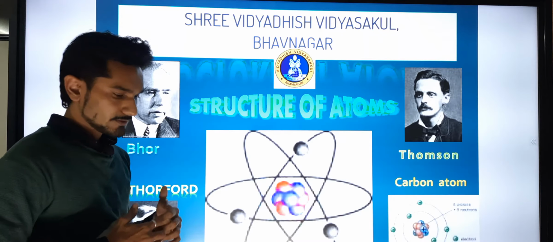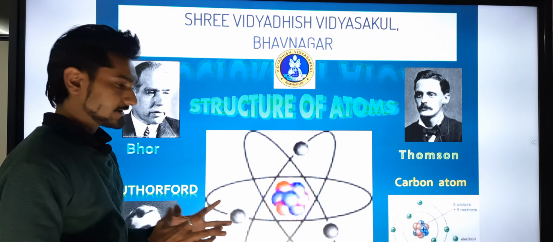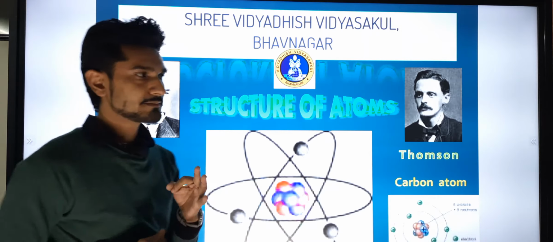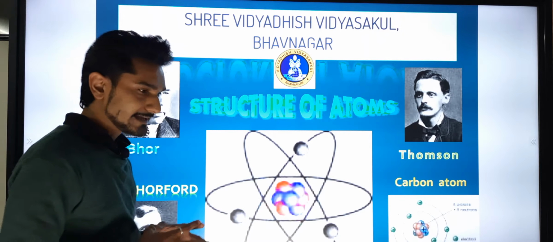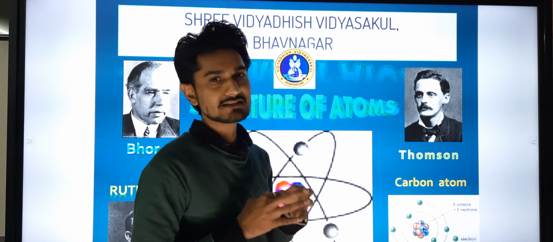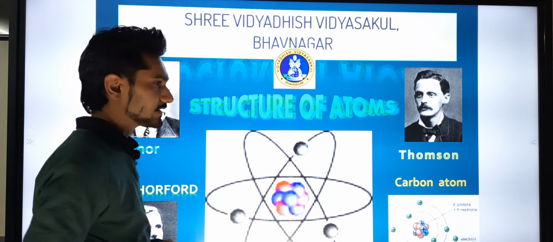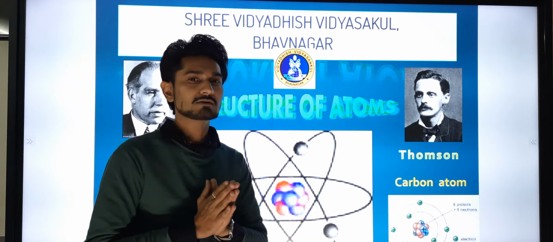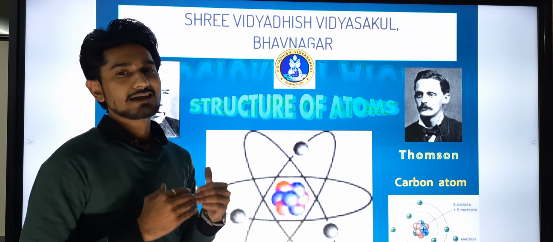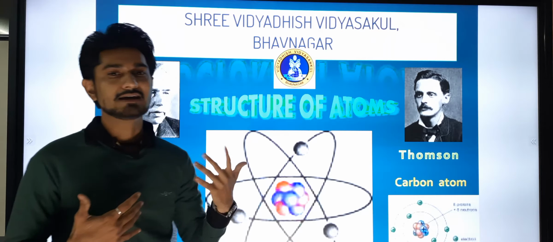In this chapter we are going to see the structure of atom, and in that we are going to see the 3 main subatomic particles and the scientists who have given the concepts regarding the structure of atoms. We are going to start with the subatomic particles: electrons, protons and neutrons.